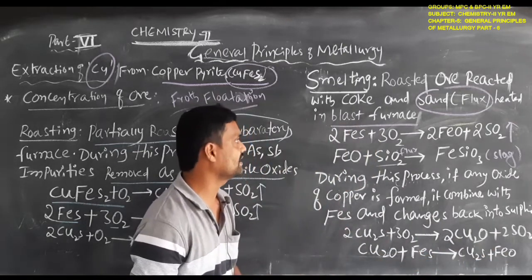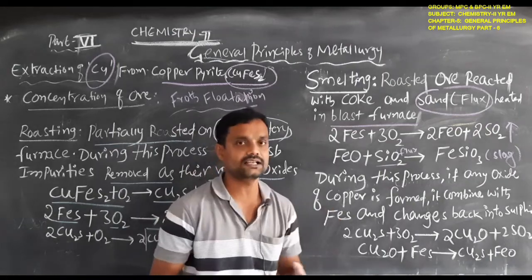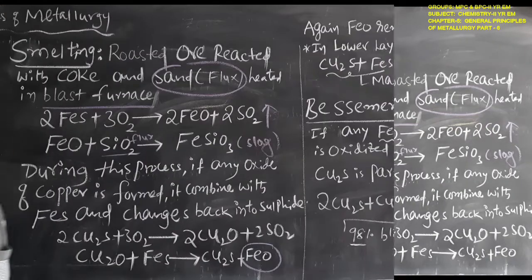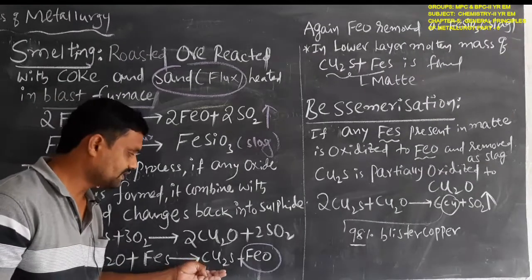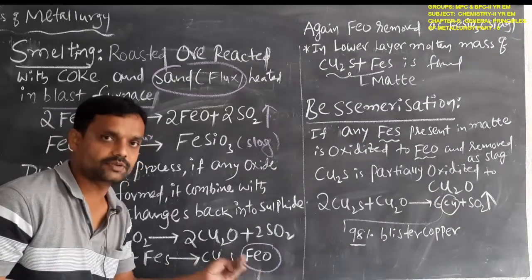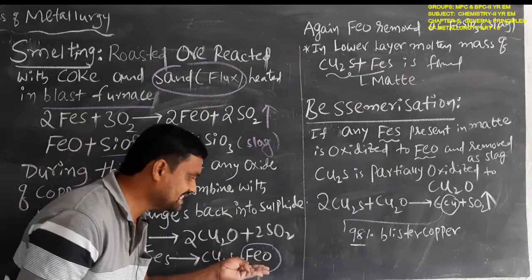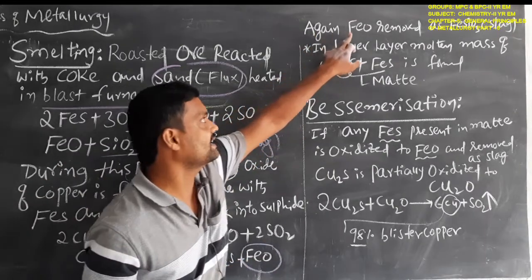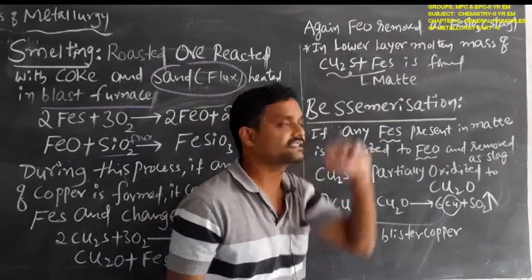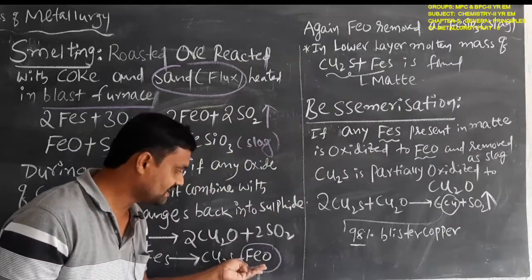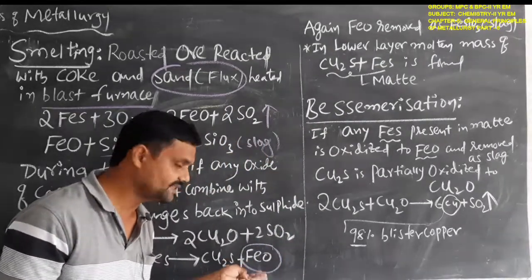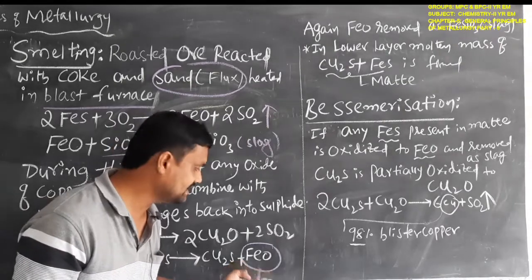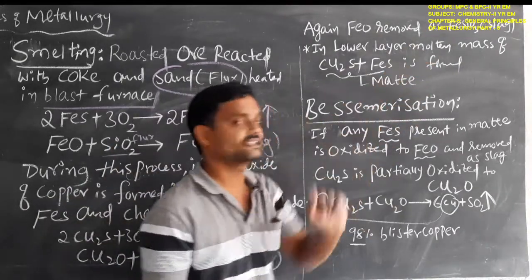These are the reactions possible in the smelting process. So here cuprous sulfide and iron oxide will be formed. Again, the iron oxide is removed as iron silicate slag. Here the iron oxide formed can be removed from the mixture as iron silicate, that is the slag.